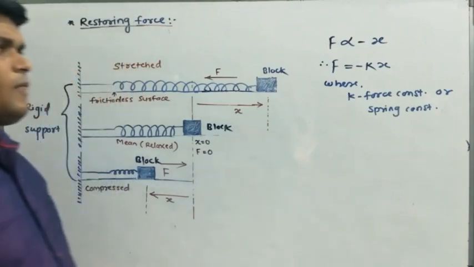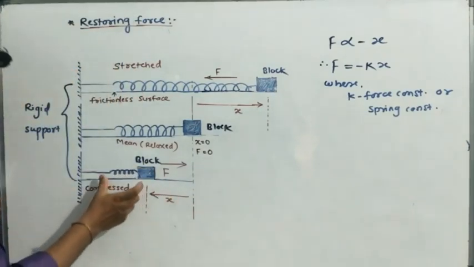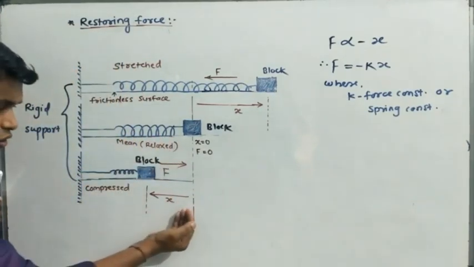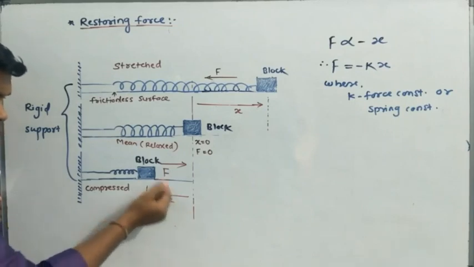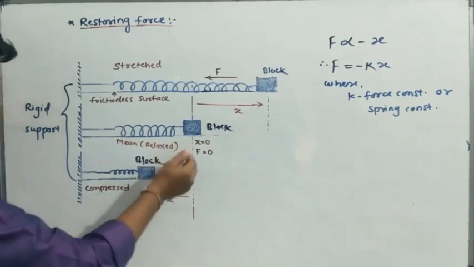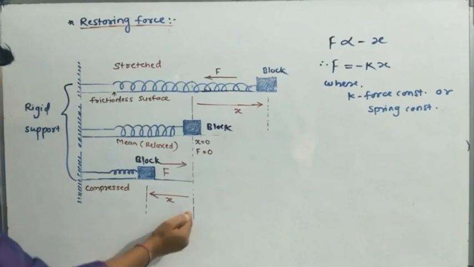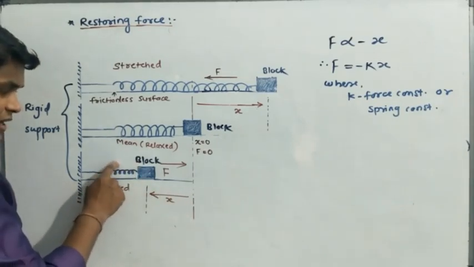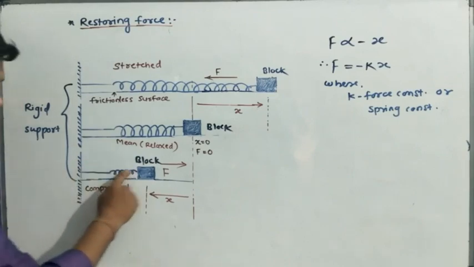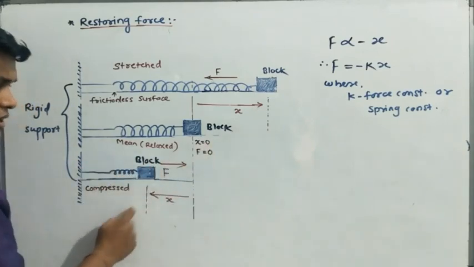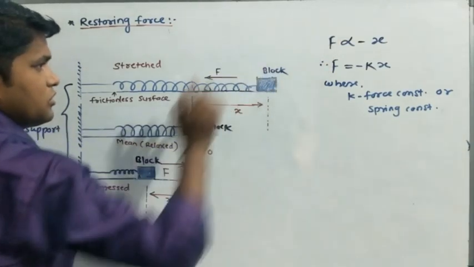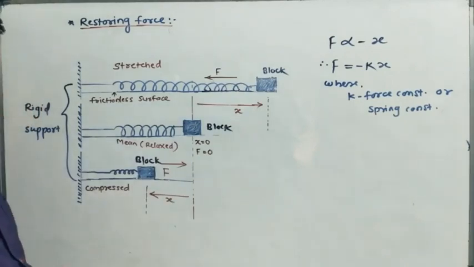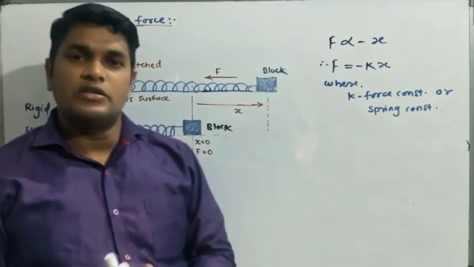Understood? If we consider another case, if the spring is compressed, that is we are displacing that block away from the mean position toward the left side, then this spring acts with a force on the block toward the right side, that is opposite to the displacement. So again we get force is directly proportional to minus x.